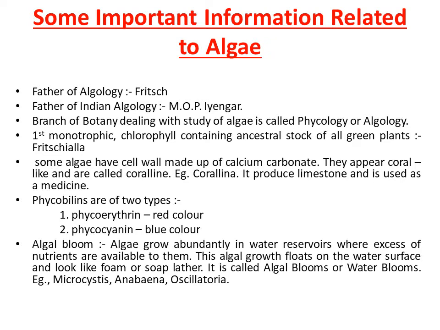Algae are simple thalloid, autotrophic, chlorophyll-bearing, and aquatic organisms. They also occur in moist stone, soil, and wood. Some are associated with fungi and animals.